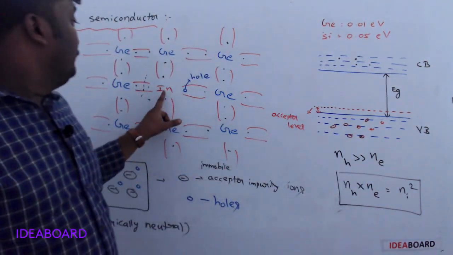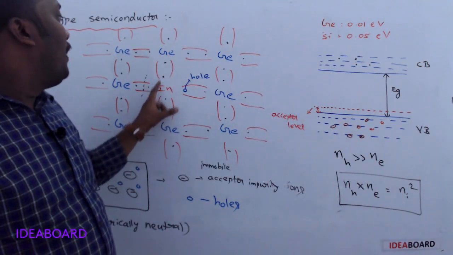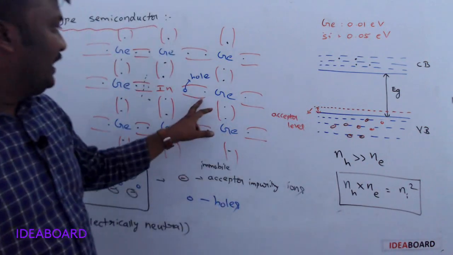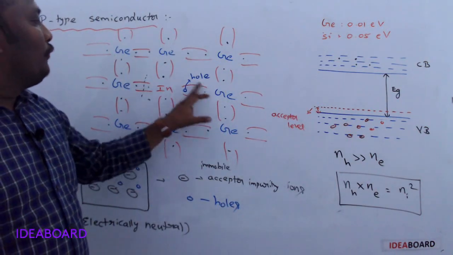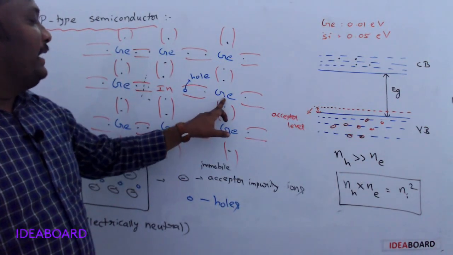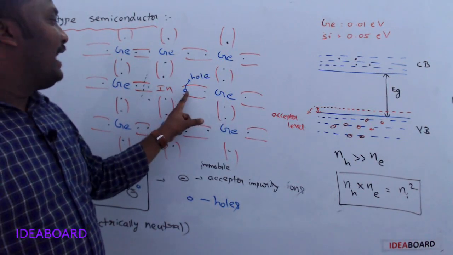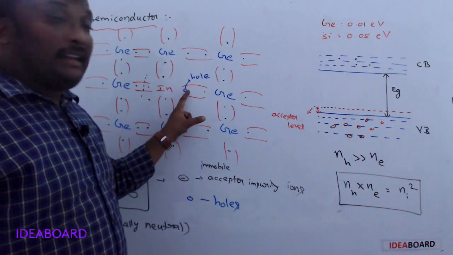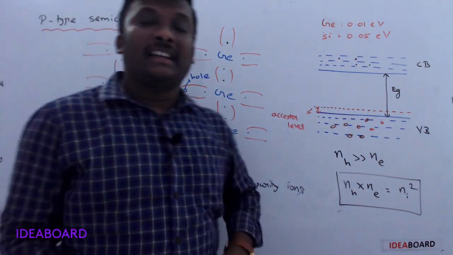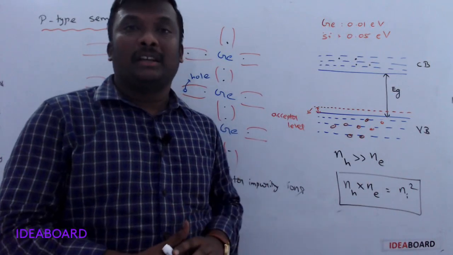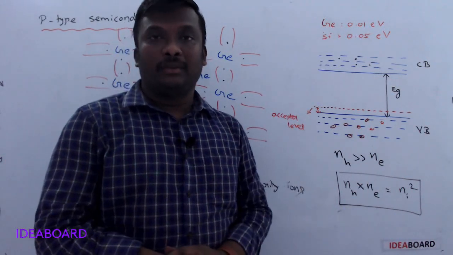But to form the 4th covalent bond, the germanium atom contributes 1 electron, but the indium atom does not have any electron. That means deficiency of electron is there. That's why if you add a trivalent impurity to the pure semiconductor, more number of holes are available.